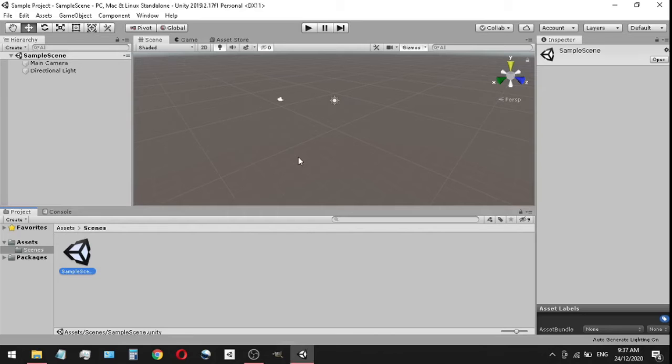And you could see that this is a bunch of confusing stuff, but that's okay. We'll very briefly go over everything that's going on. Over here, we have our hierarchy, our scene tab, game tab, inspector tab, project tab, and console tab. These are the most important things that we need to be focused on in this area. So let's start off with the scene tab.